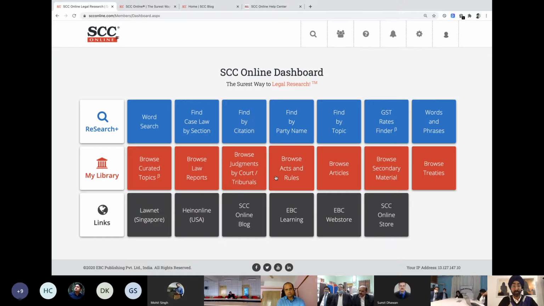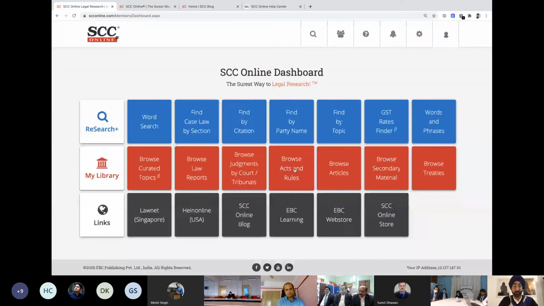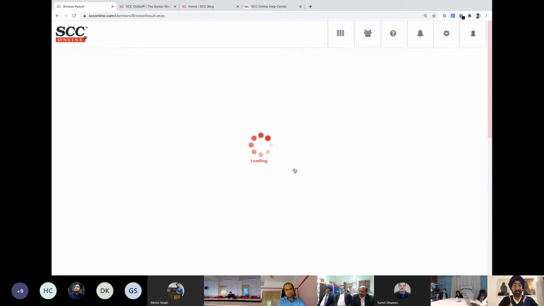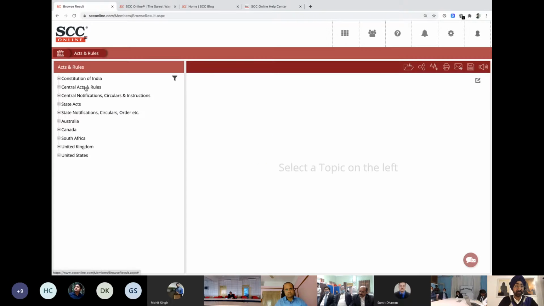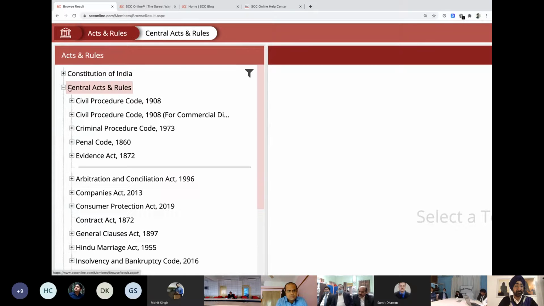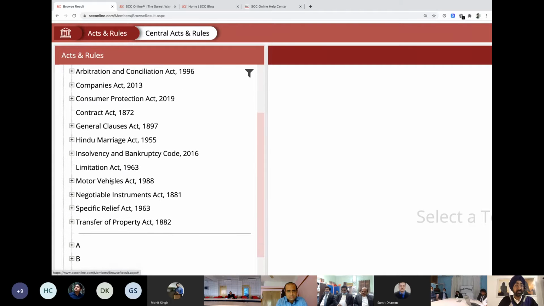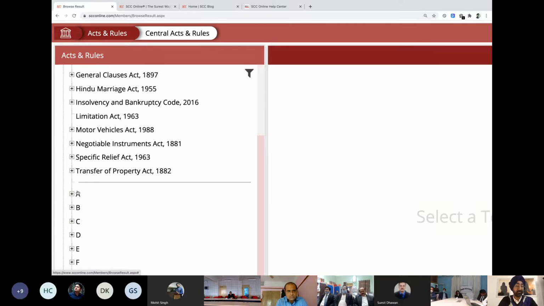I'll give you one quick example. Let me give you an example of Browse Acts and Rules over here. I'm going to zoom in a bit. If I click on Browse Acts and Rules, it's going to give me the entire list of all the acts and sections that we have. You see central acts, state acts and all. If I click on central acts, the list of all the central acts will come over here, and these are the ones used on a daily basis. So we have segregated and put them on the top, and the remaining ones are alphabetically arranged.